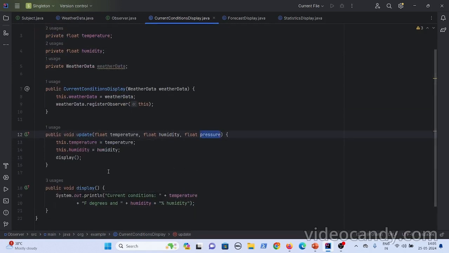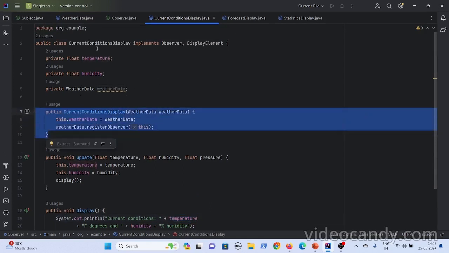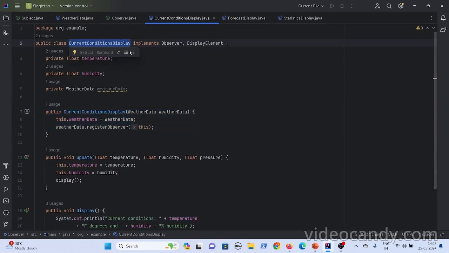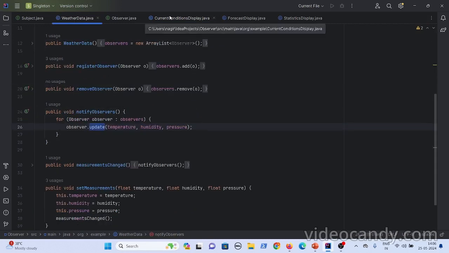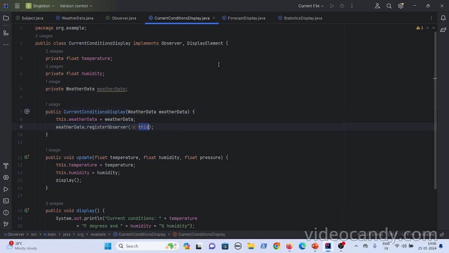Now what it does is it will call the display method. It is specific to the display logic, okay? And what display does is it will update the display element with the new temperature and the humidity. If you see here, in the constructor of the observer, while creating the object itself, what it passes is the subject, weather data, right? So here itself it is calling register observer, okay? So this is how during the creation of the observer itself it gets registered.